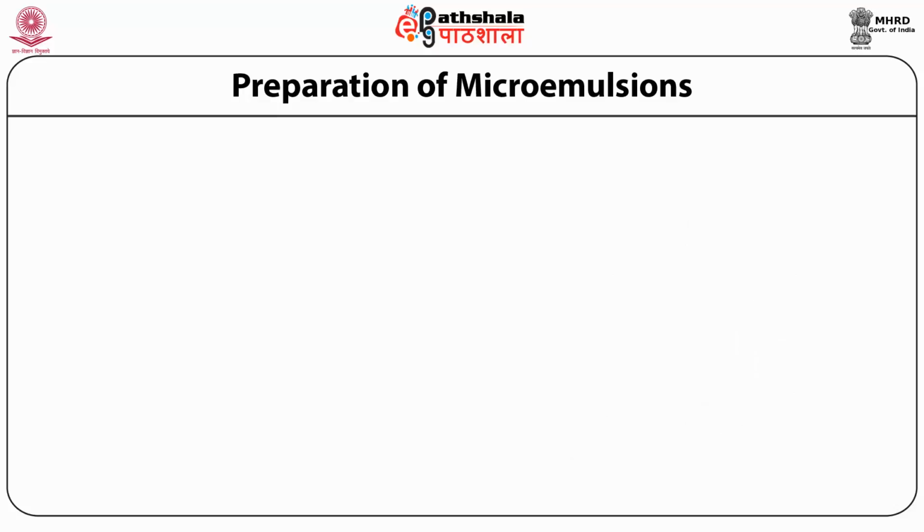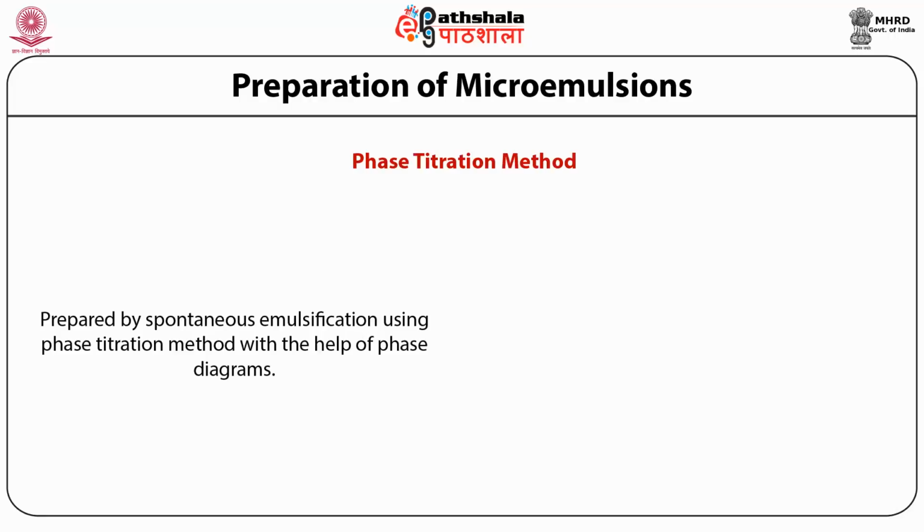First one is phase titration method and another one is phase inversion method. Let us take first phase titration method. Microemulsions are prepared by the spontaneous emulsification method using phase titration method with the help of phase diagram.